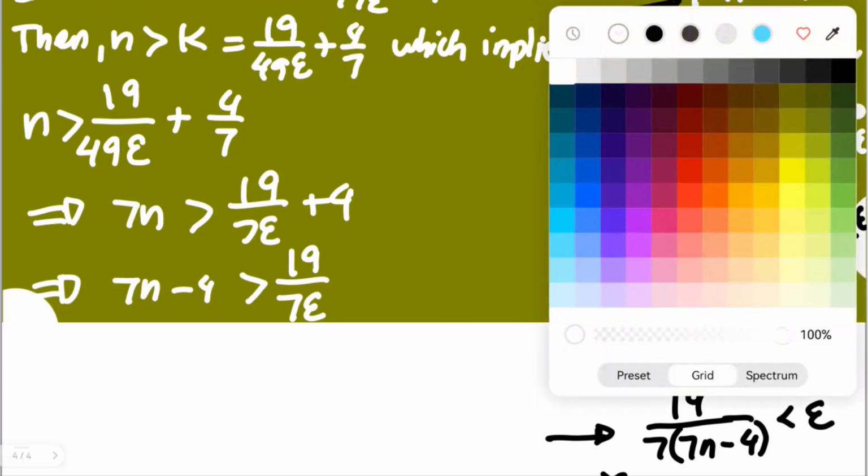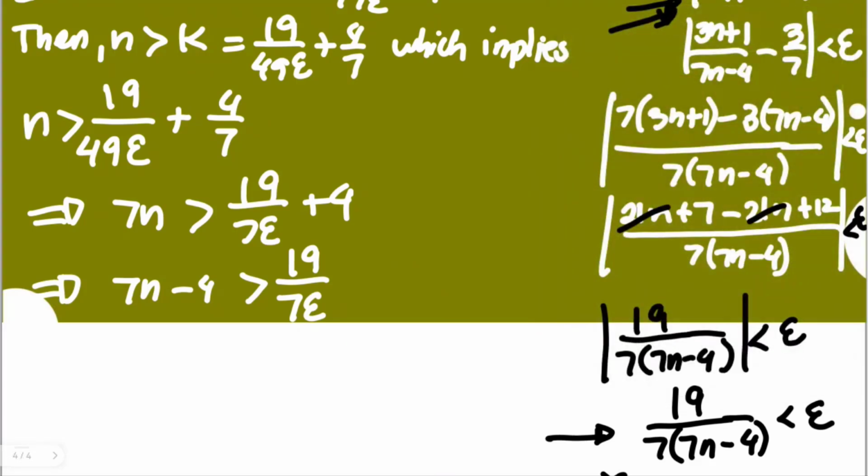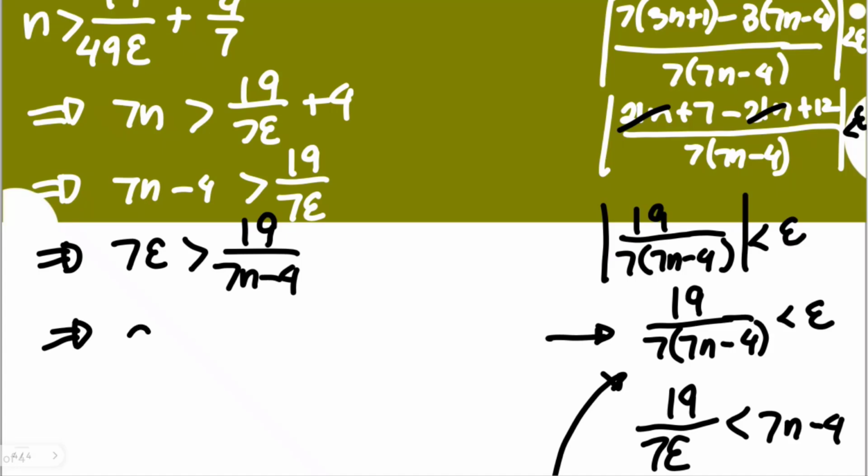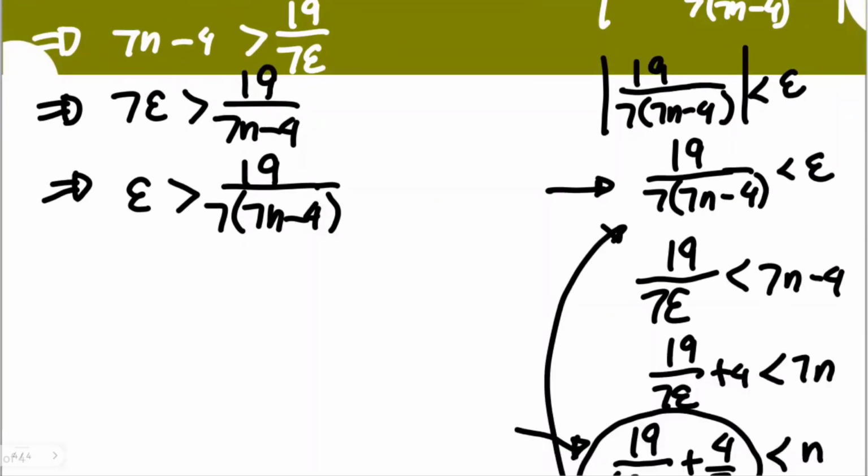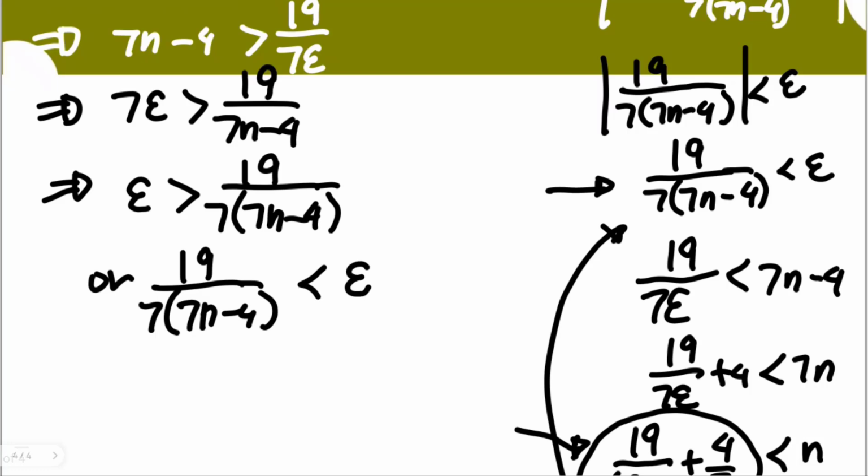Then as we multiply both sides by 7 epsilon over 7n minus 4, you will have here 7 epsilon greater than 19 over 7n minus 4, which will give us again the value of epsilon greater than 19 over 7 times 7n minus 4. Or you could interchange this to 19 over 7 times 7n minus 4 less than epsilon. So we have arrived at this one here.